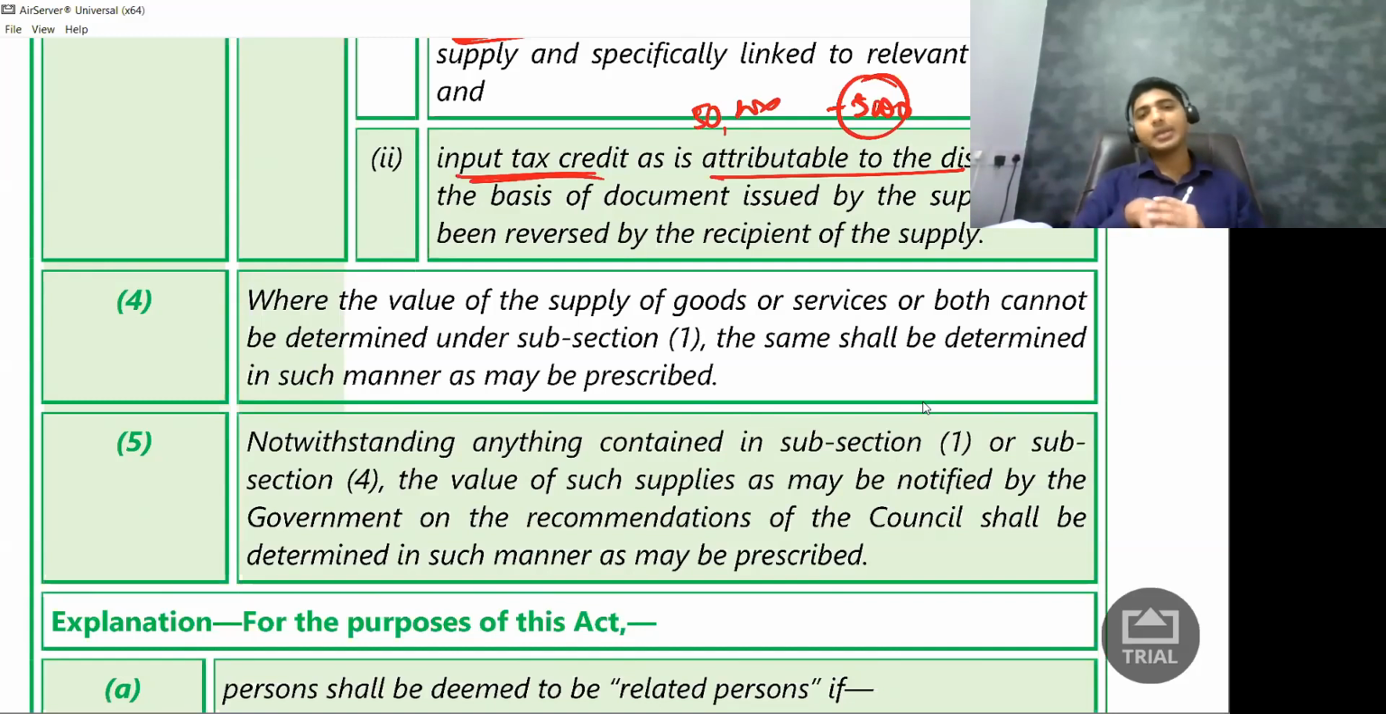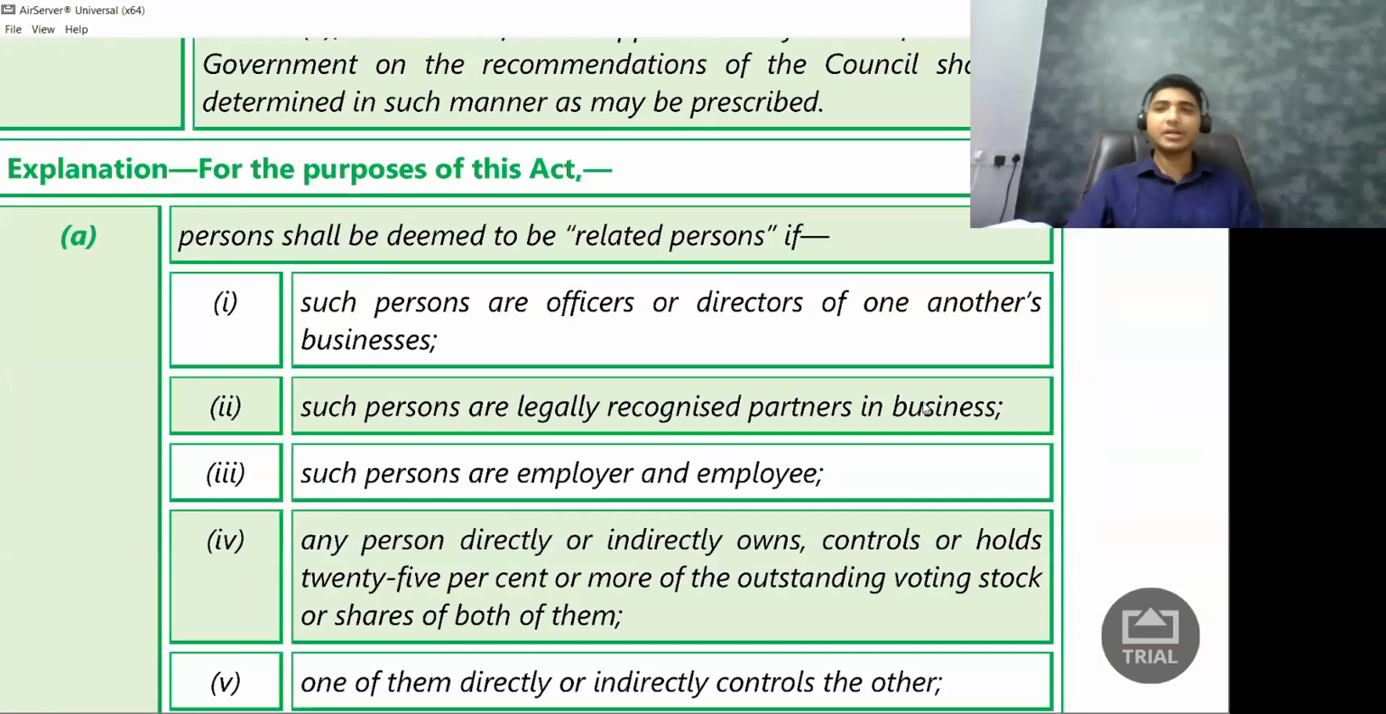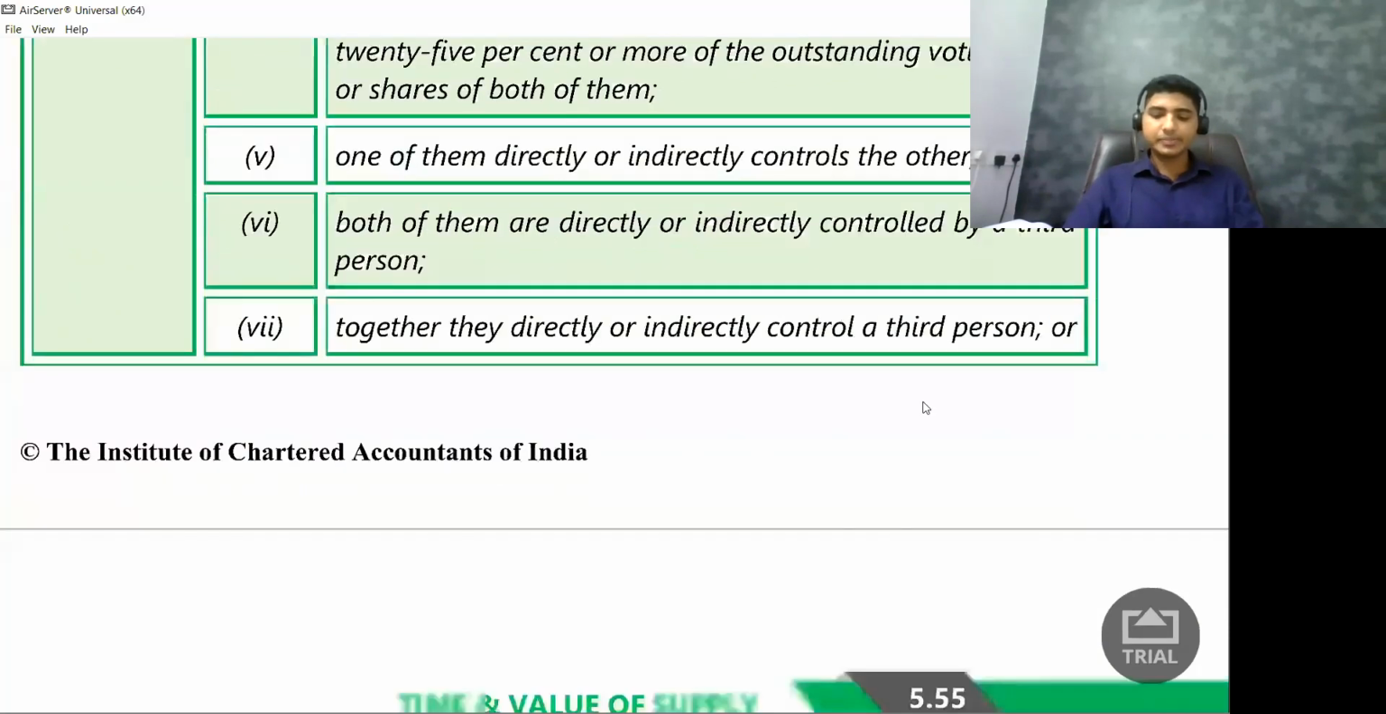You're lucky. Next, notwithstanding anything contained in subsection 1 or subsection 4, the government has power to specify the value for some purposes. Again, not very relevant from your examination point of view. So this is the Bare Act, what you have studied. And here they're talking about who are related parties. We have studied long back. I'm not going to explain it. Just glance through it.